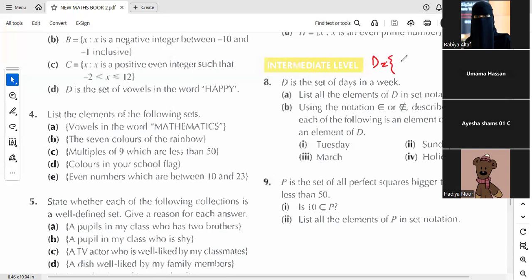Like curly bracket, and then write all the names of days. Like this. Solve part A and then let me know if you have done or not.